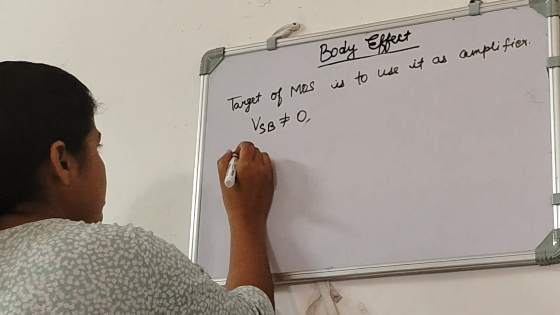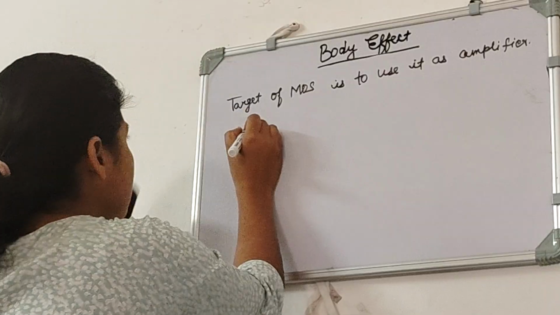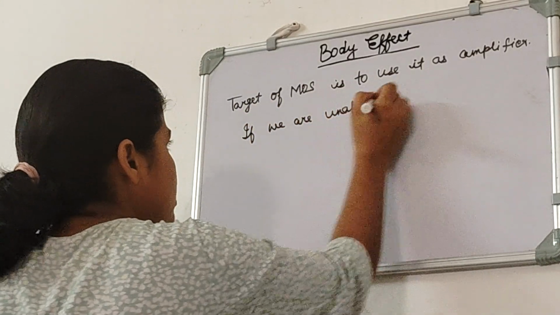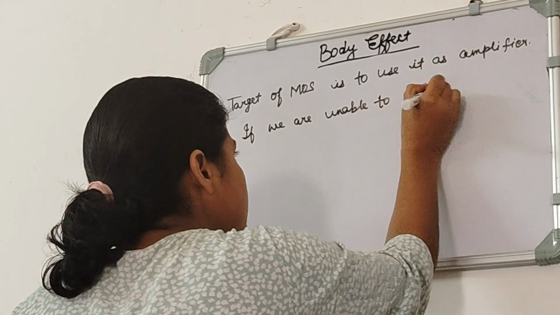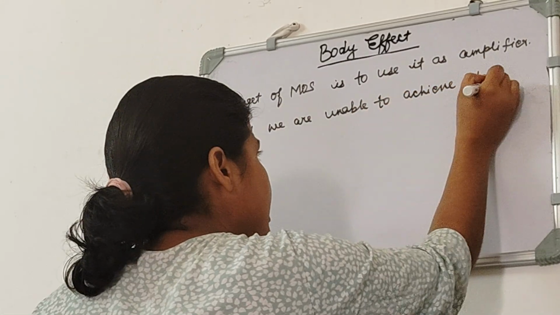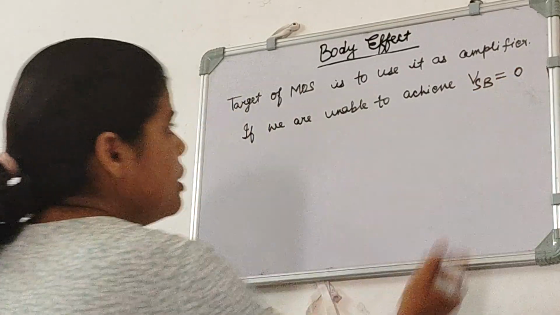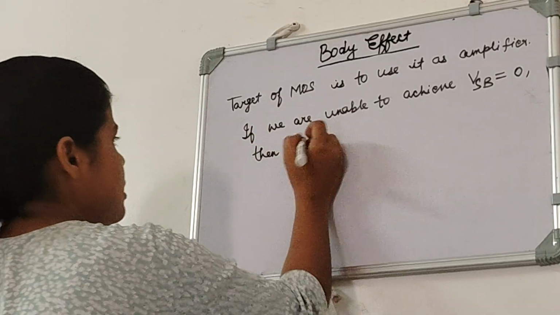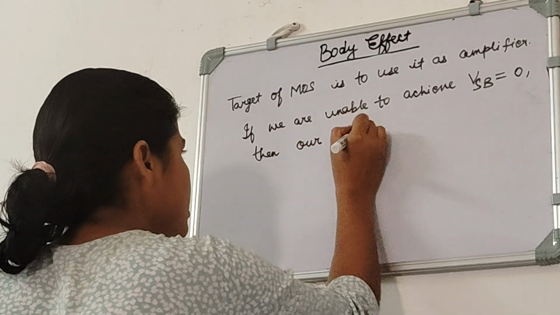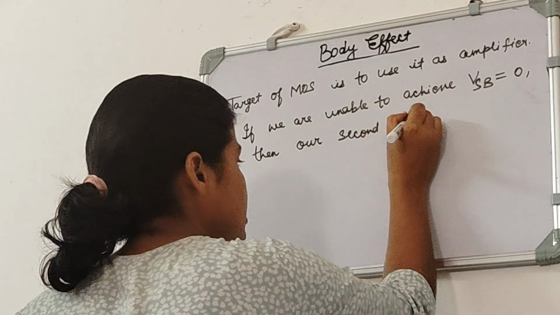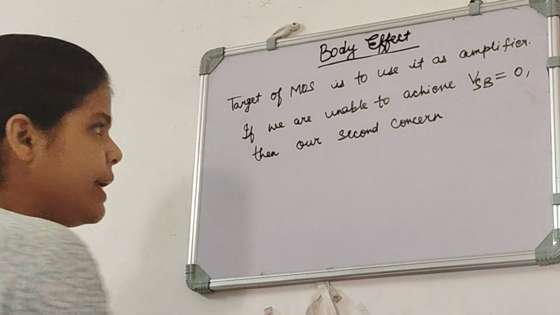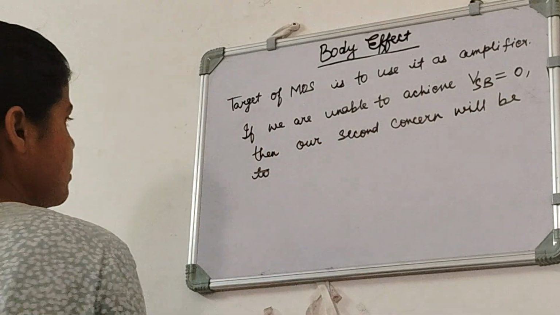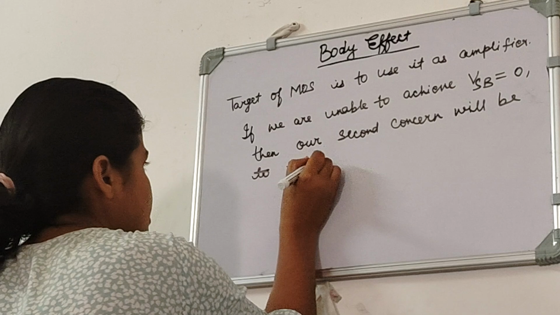we can write that if we are unable to achieve VSB as 0 volt, then our second concern will be to reduce power consumption.